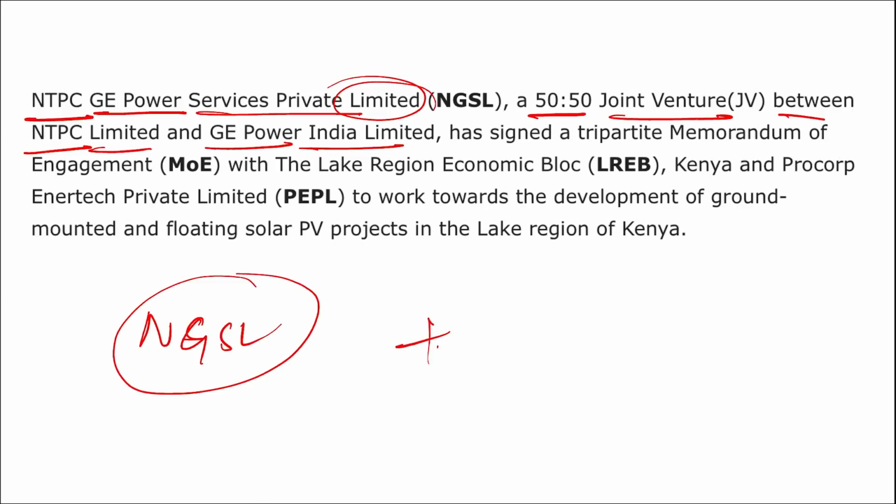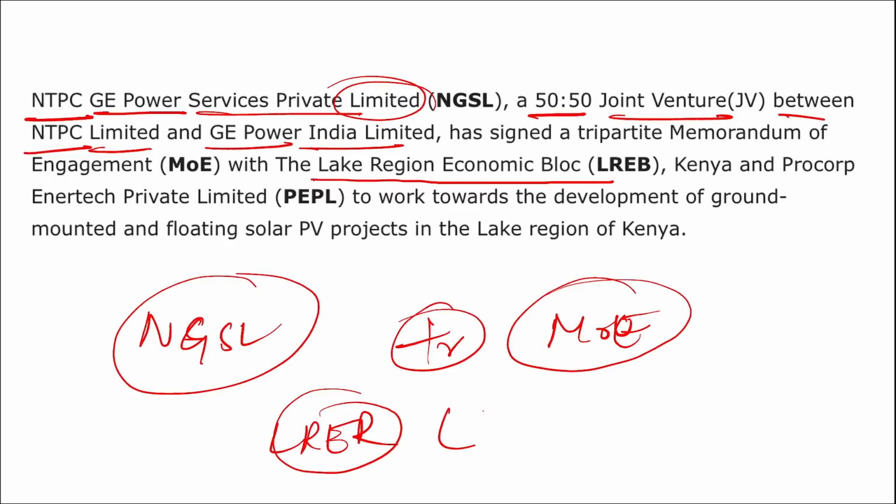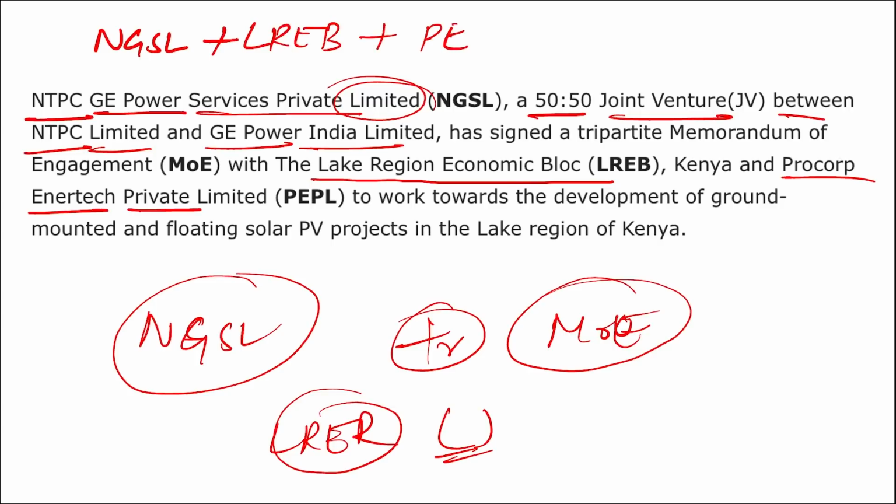It has signed a tripartite MOE, not MOU, that is Memorandum of Engagement, with the Lake Region Economic Bloc, LREB, of Kenya and Procop Entech Private Limited. So these three have signed a tripartite memorandum of engagement. Which three organizations? NGSL, along with LREB, along with PEPL.